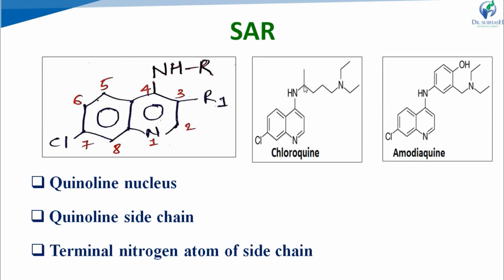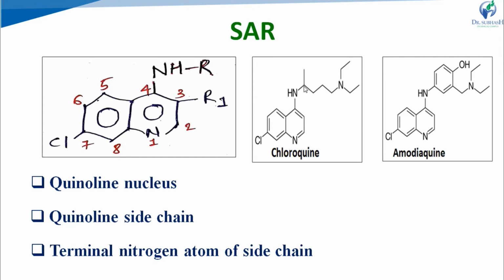So these are the points related to the quinoline side chain. First of all, what type of side chain is present? A dialkyl amino alkyl side chain is present, and the distance between two nitrogen atoms, one is the 4-amino and one is the nitrogen of the terminal amino group. These two nitrogens should be separated by 2 to 4 carbon atoms for optimum activity.